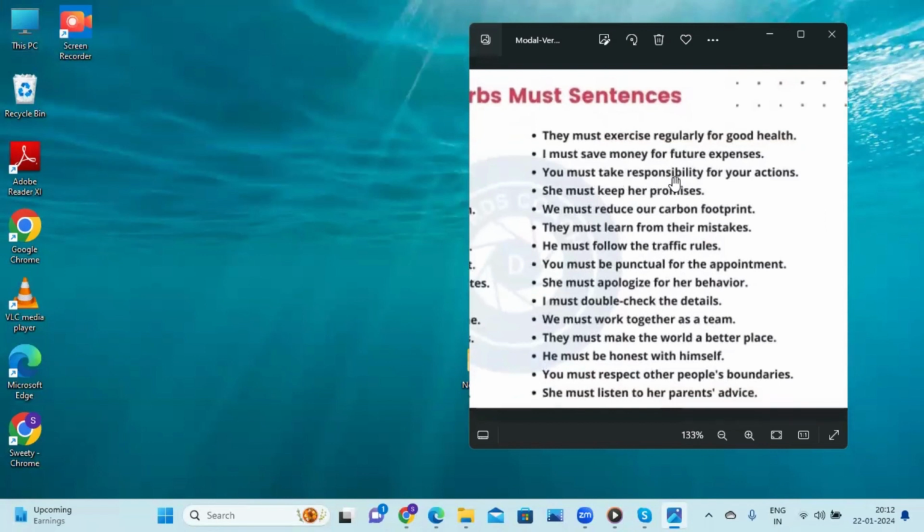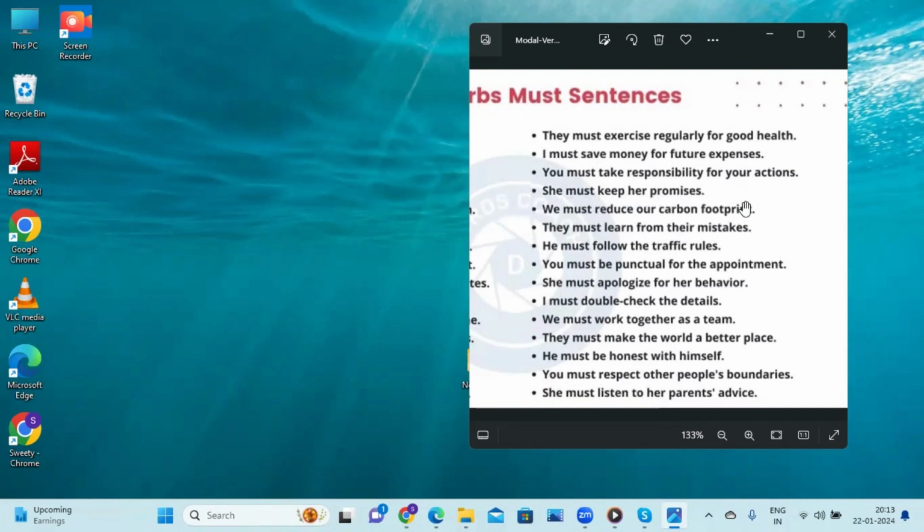You must take responsibility for your actions. You have to take care of those things, whatever tasks someone has given to you. You have to compulsorily complete them, and be careful with certain things, and you must take responsibility for those tasks.